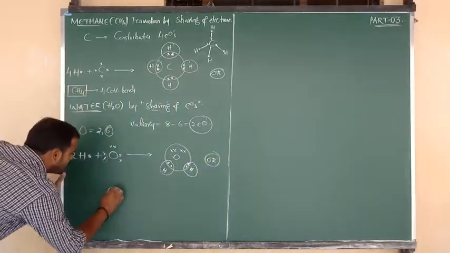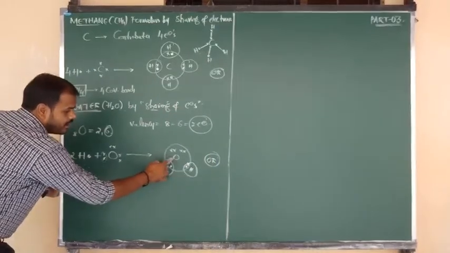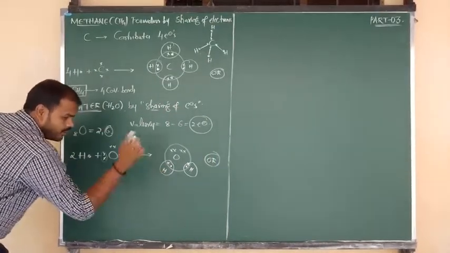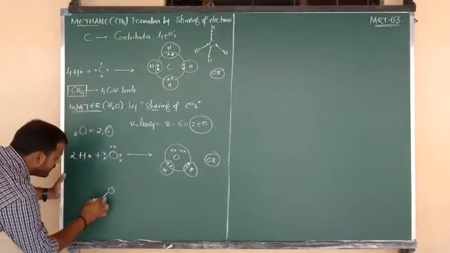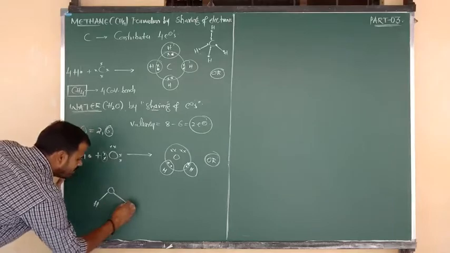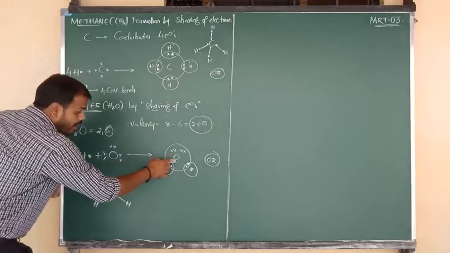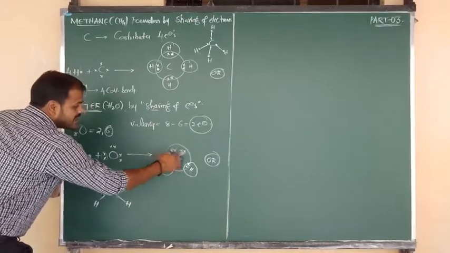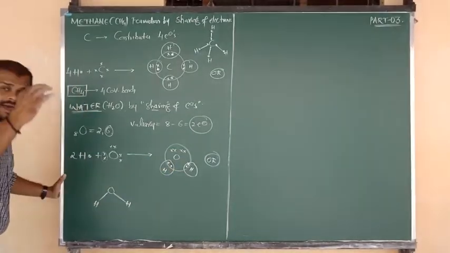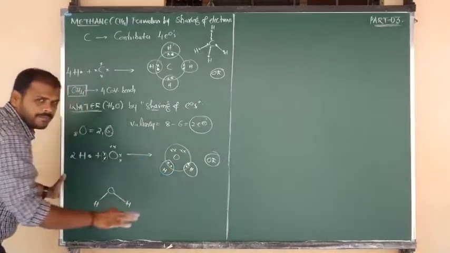Central atom is nothing but O. By the sharing of this electron pair between oxygen and hydrogen, you can expect one covalent bond represented by the symbol line. By sharing another electron pair, you can write one more covalent bond. The symbol is nothing but H. But here upon oxygen, how many electrons are there? 4 electrons. They are in unshared manner. They are not contributed. So 4 electrons are the same.